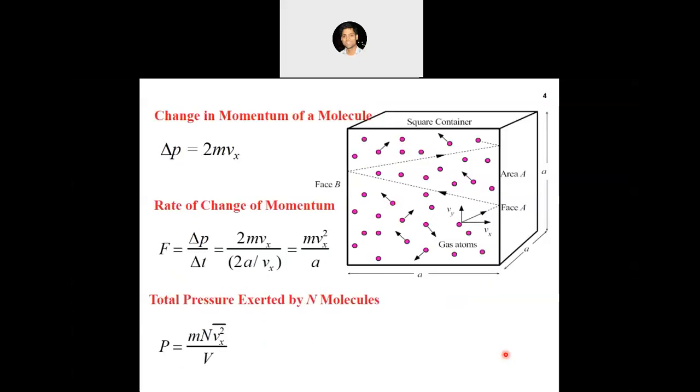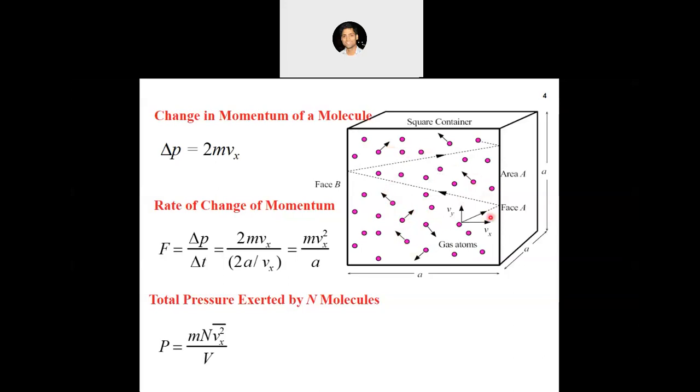So now let us start with the derivation of this kinetic molecular theory, right? So let us say this is my container. There are gas atoms filled in this container, and this is a cubic container, so all the sides of the container are equal and their length is a, right? Now, as we said, the molecules are moving randomly, they can move in any direction, right? That's what is shown with these arrows here. All the molecules are in random motion.